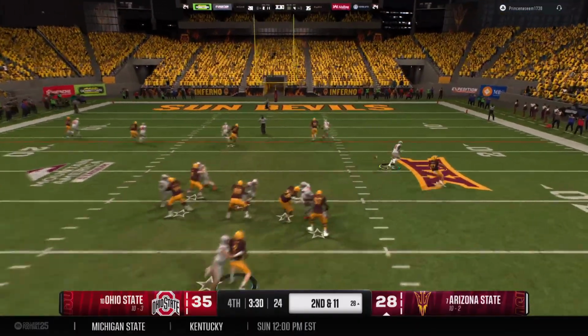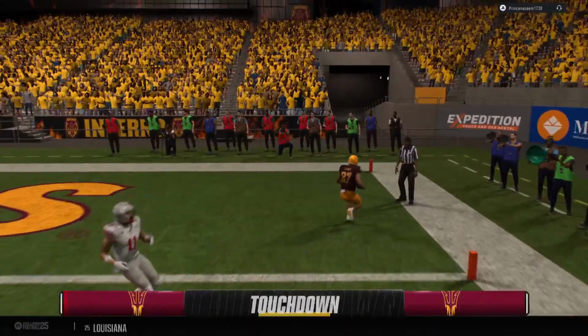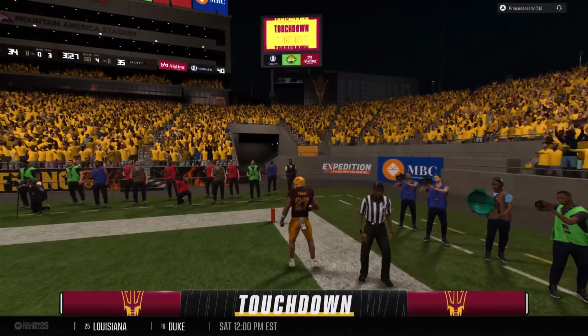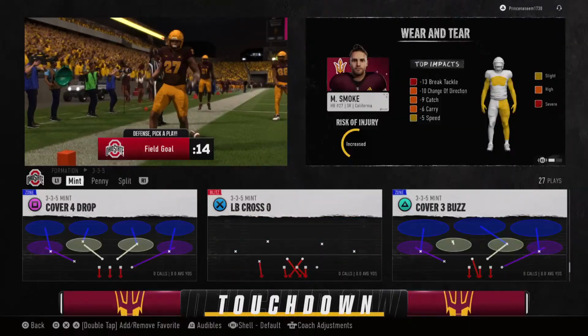And the quarterback looking to make a play through the air. Goes to his right side there for the completion. And he takes it in for the score. Touchdown, Arizona State. Chris, how about the call here with the wheel route?